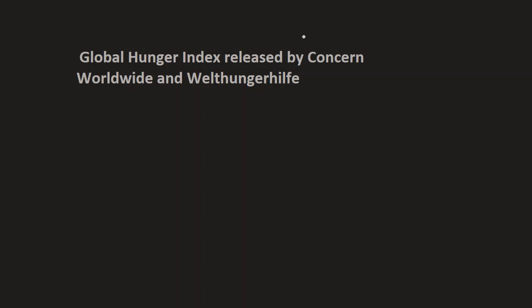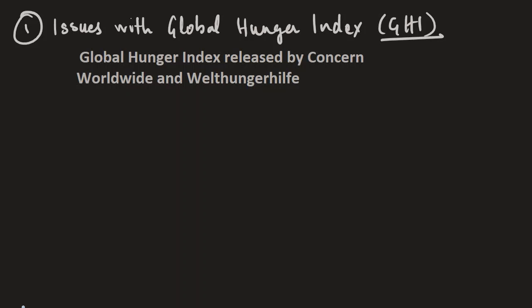Right. So first of all, there is something that has been in the news, that is issues with the Global Hunger Index. This has been in the news for quite a while. The context is that for the second time in 2 years, the Ministry of Women and Child Development has rejected the GHI, that is the Global Hunger Index, in which India has been ranked 107 out of 121 countries.